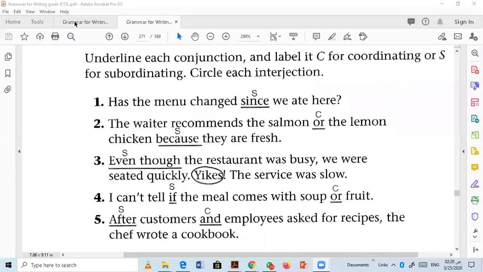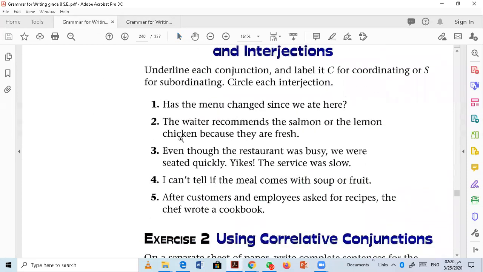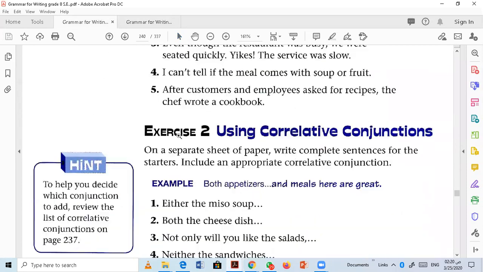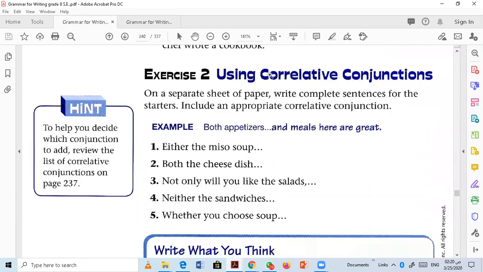Back to the same page, exercise number 2, using correlative conjunctions. On a separate sheet of paper, I would like you to write a complete sentence for each starter, including an appropriate correlative conjunction. The example here: Both appetizers and meals here are great.